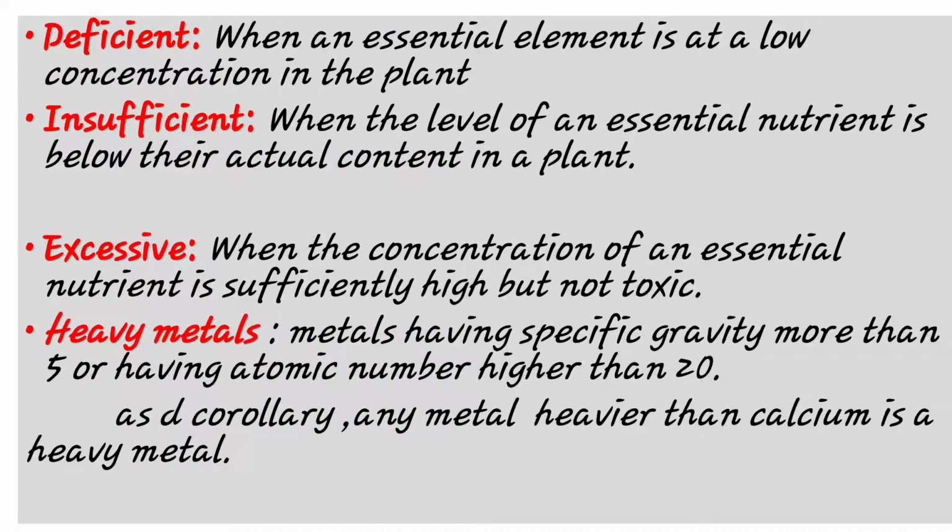Then see the next definitions: deficient, insufficient, excessive and heavy metals. First, deficient. Deficient is when an essential element is at a very low concentration in the plant. Any essential element present in the plant but in very low quantity or low concentration is deficient. And next, insufficient. It has a similar meaning to deficient but a different definition: when the level of an essential element or nutrient is below its actual content in the plant.